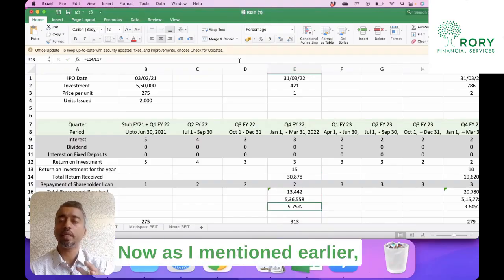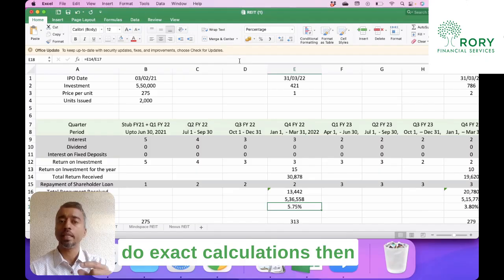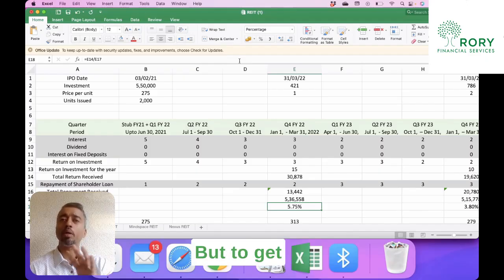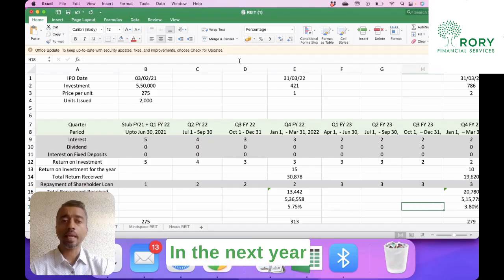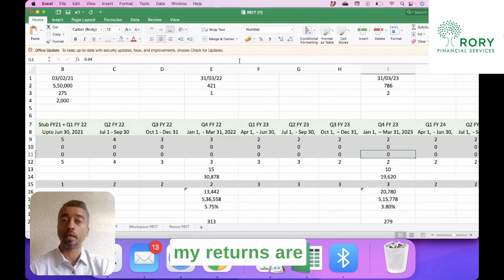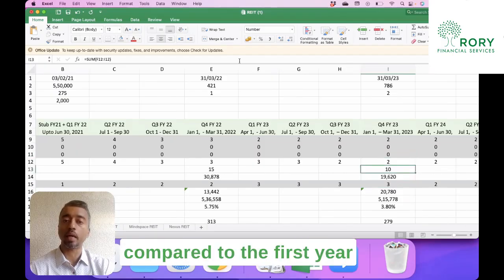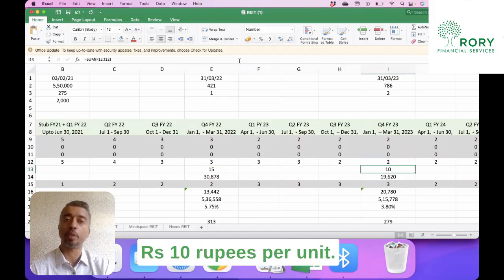Now, as I mentioned earlier, it is a simple calculation. If I have to do exact calculations, then the return may vary. But to get a broad idea of how the REIT returns work, this should suffice. In the next year, my returns are a little lower compared to the first year where I got 15 rupees per unit, I got 10 rupees per unit.